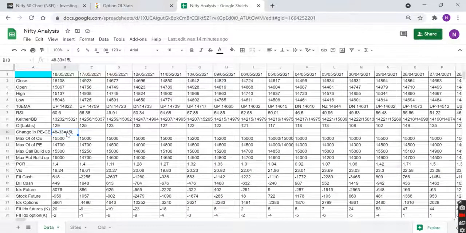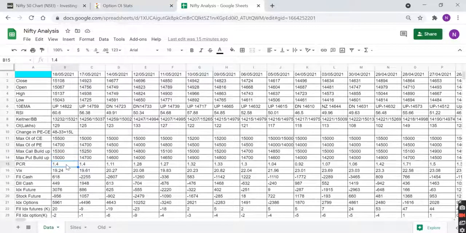So if this figure is positive, that means positive for the market. If it is negative, it will be negative for the market, I mean up or down. So now this is good. We saw call writing and put writing, the maximum build up also, 15,300 on the higher side and 15,000 on the put side.